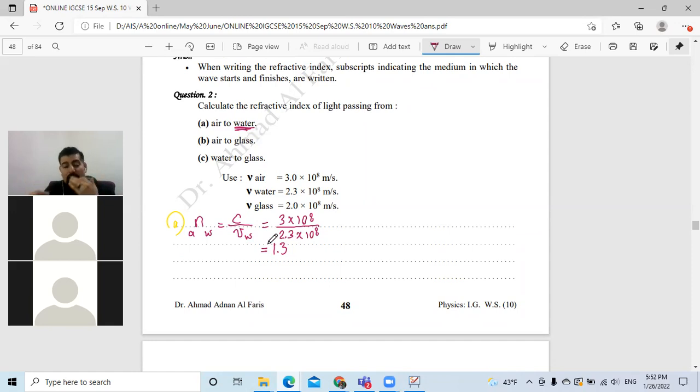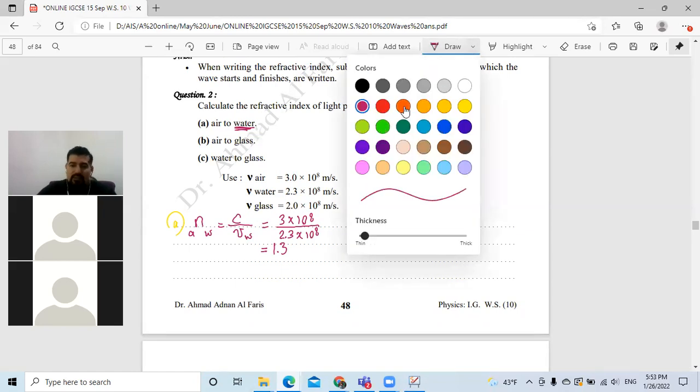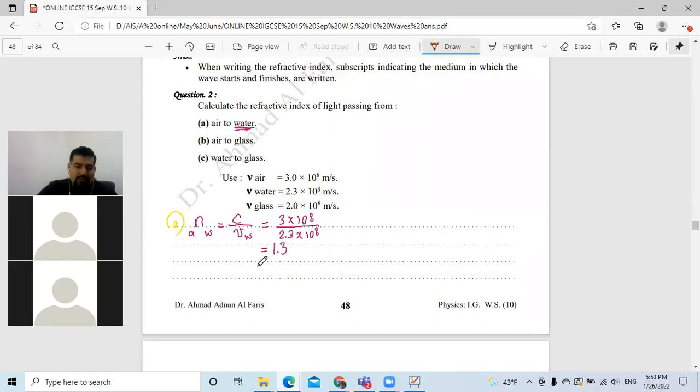That means it slows down by 1.3 times. Is there a unit for refractive index? No, there's no unit for refractive index. Why? Because it's a ratio. Okay, that's for part A.